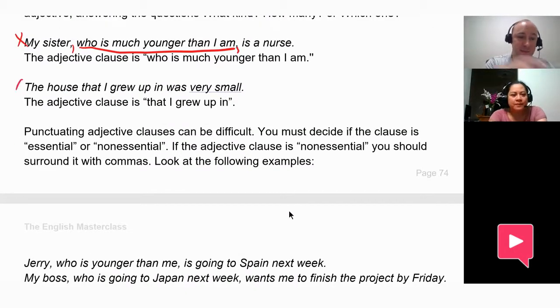Next, can you read this one? The house that I grew up in was very small. Okay, and so the adjective clause here is that I grew up in. What is it modifying or describing? Modify house. Good.